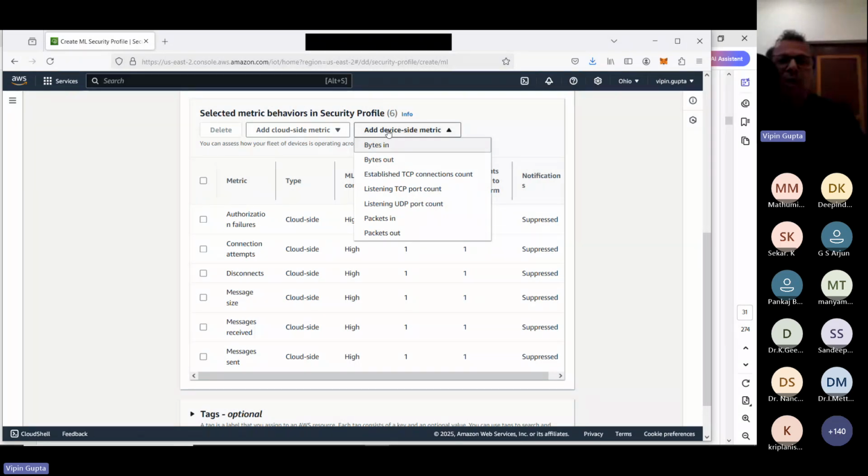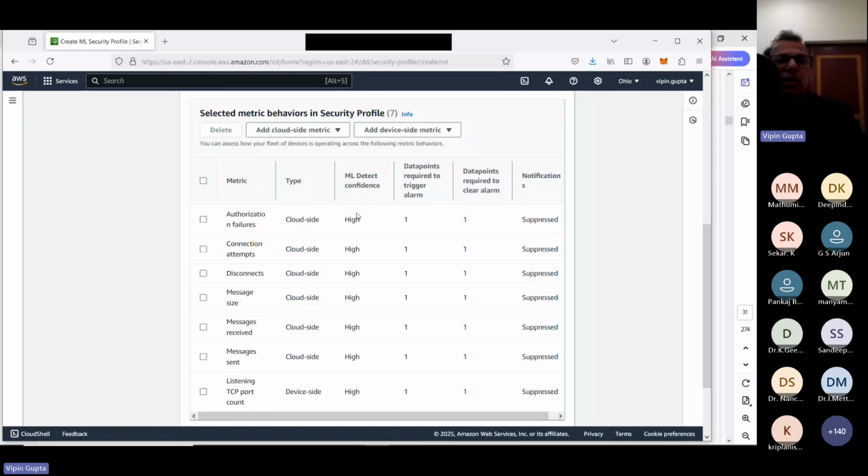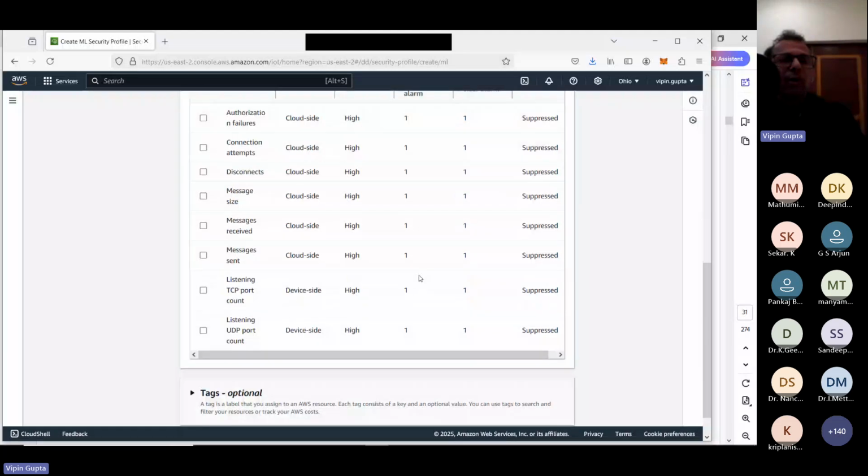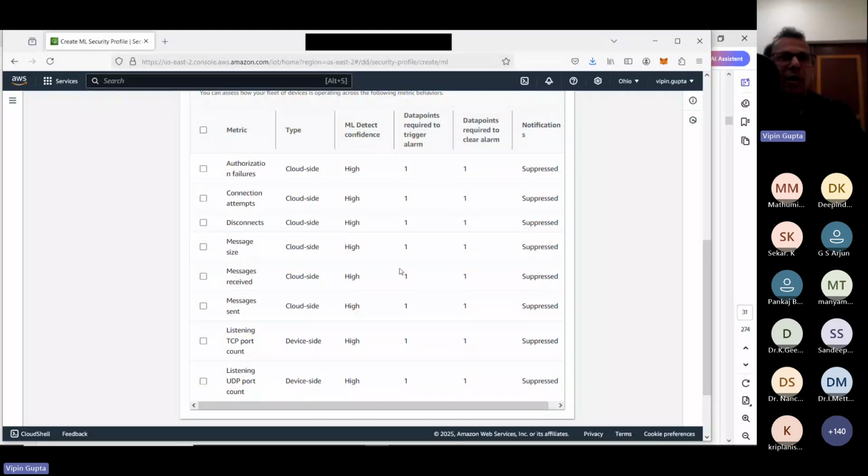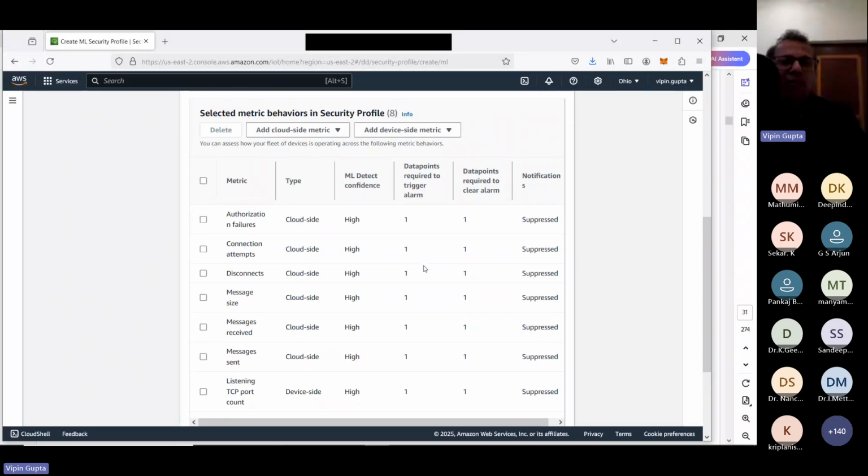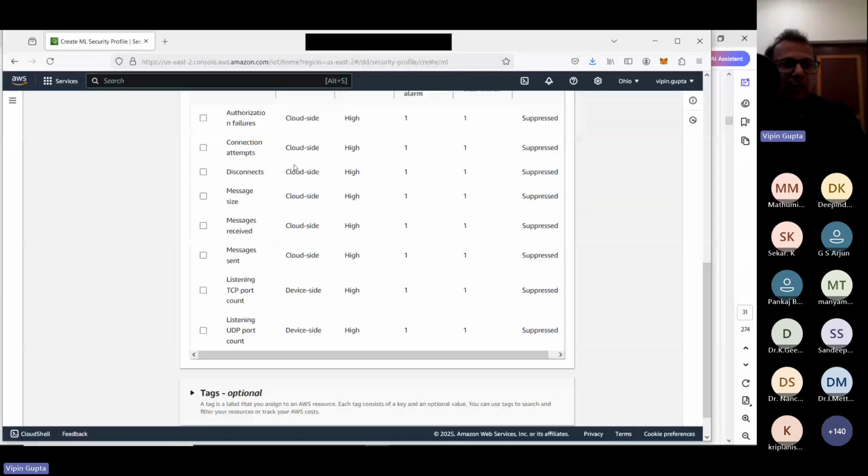We can specify listening on that device, how many TCP ports are open, or how many UDP ports are open. Because if that device is going to be under attack, there will be a lot more TCP or UDP connections implemented.